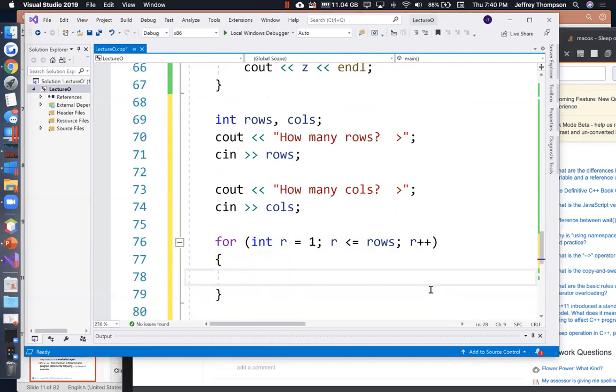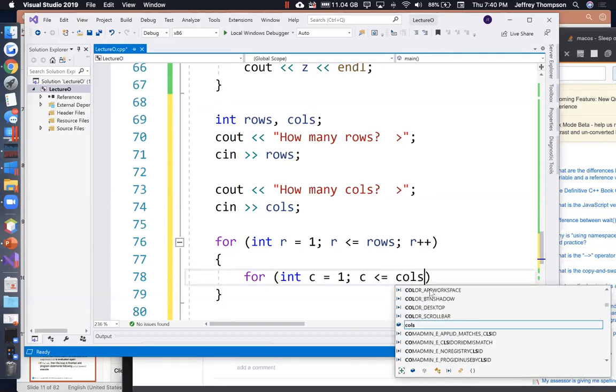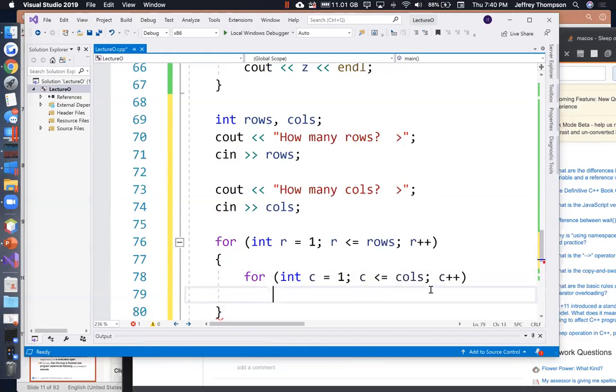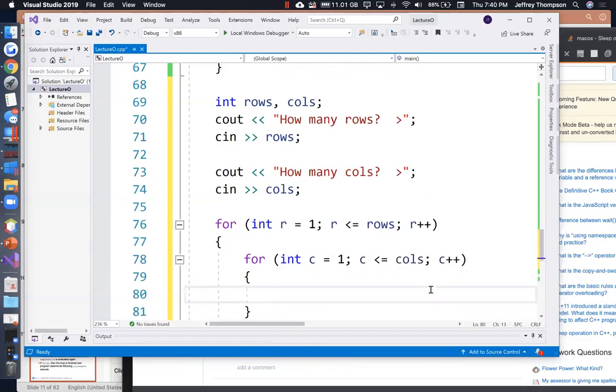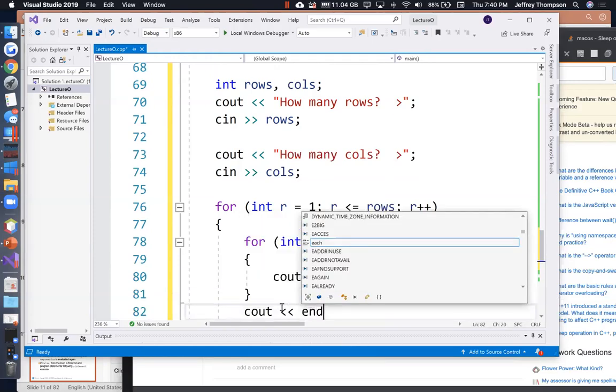Curly brace. Let's do the columns. For int c is equal to 0, keep going while c is less than cols, c++. Now let's print out an asterisk. cout << "*". Now I'm not printing out an endl because I wanted to print out an entire row, right? If we say I want 20 columns, I wanted to print out 20 asterisks in a row. And then once it's done with the for loop, then it's okay to print out an end of line, endl.